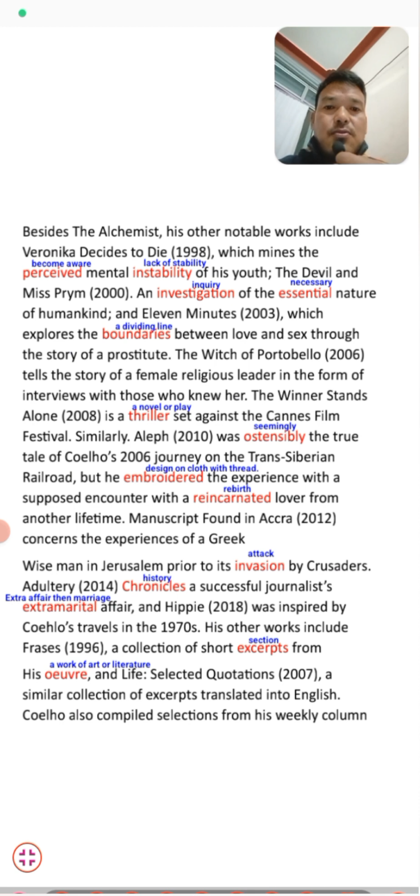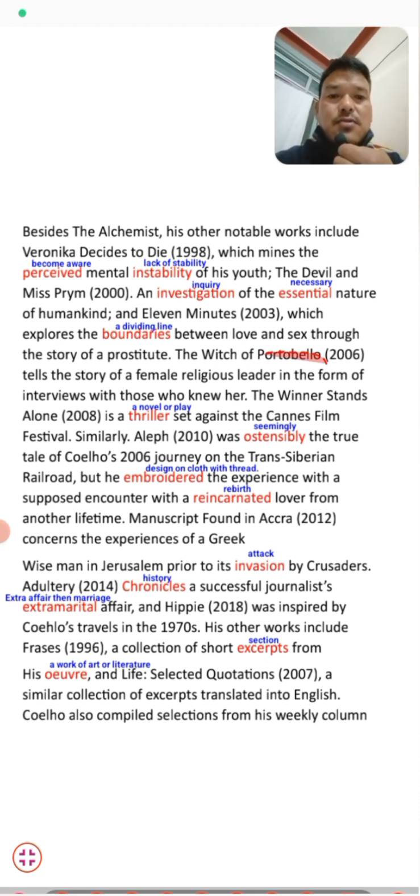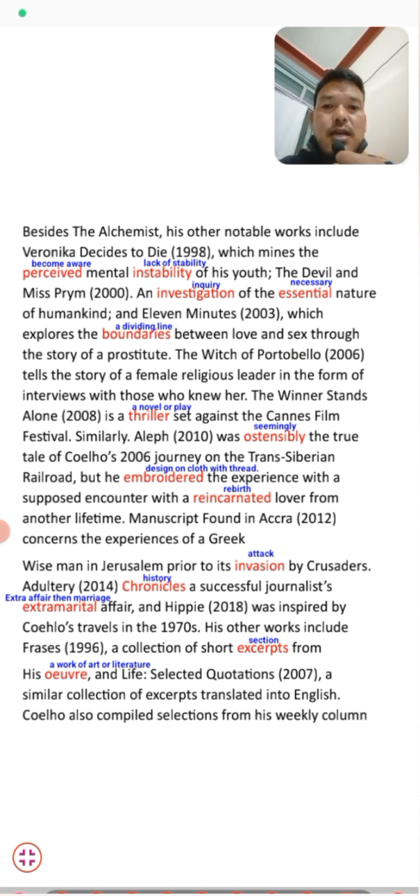This book, students, came in 2006, and it tells the story of a religious woman leader in the form of interviews with those who knew her. Then The Winner Stands Alone, 2008. Another book written by him, it is a novel set against the Cannes Film Festival. And then in 2010 there came one more book.